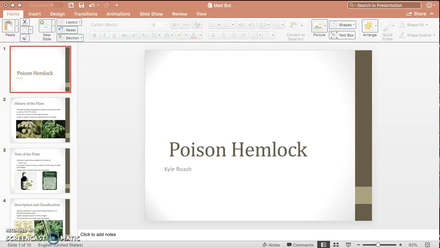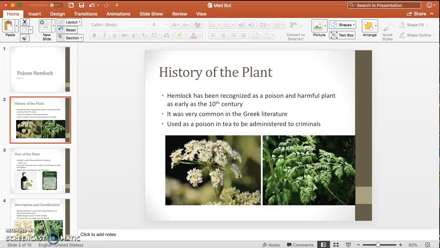In my paper, I covered poisonous hemlock and its effects and uses. The history of this plant dates back all the way to the 10th century. It has been stated in literature that its poisonous effects are known on humans as well as animals.